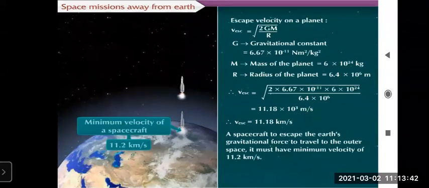Just convert that into kilometer per second, it will be 11.18 kilometer per second. We will take the round figure of 11.2. So a spacecraft, to escape the Earth's gravitational force and travel to outer space, must have a minimum velocity of 11.2 kilometer per second. So what is given here? A spacecraft, to escape the Earth's gravitational force and travel to outer space, must have the minimum velocity of 11.2 kilometer per second. Right? So this is the expression for escape velocity.